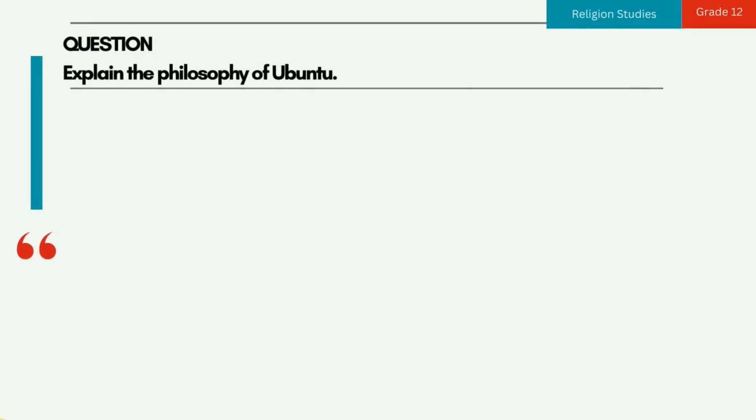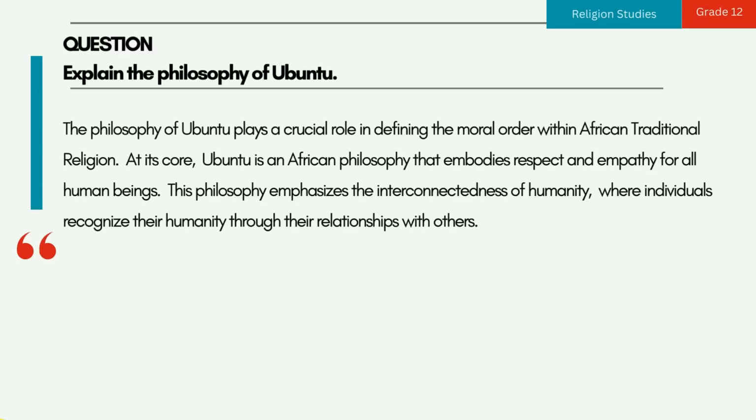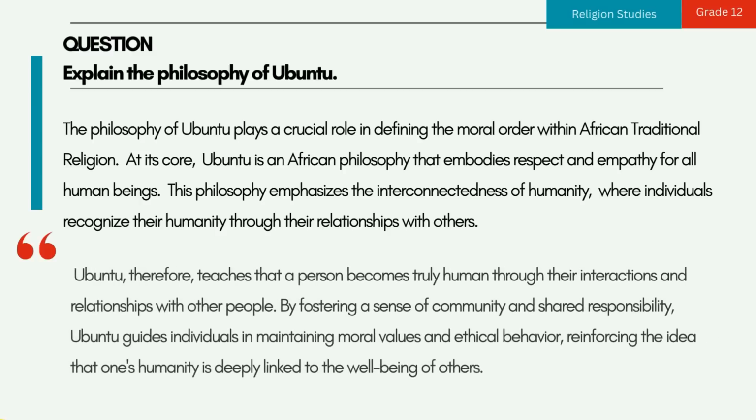Question. Explain the philosophy of Ubuntu. The philosophy of Ubuntu plays a crucial role in defining the moral order within African traditional religion. At its core, Ubuntu is an African philosophy that embodies respect and empathy for all human beings. This philosophy emphasizes the interconnectedness of humanity, where individuals recognize their humanity through their relationships with others.